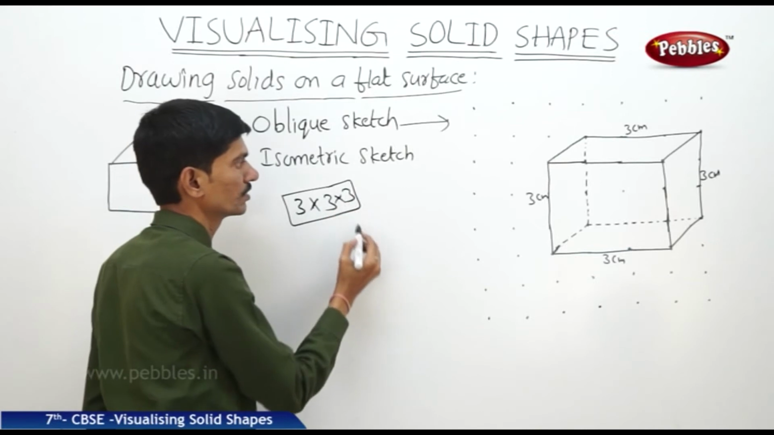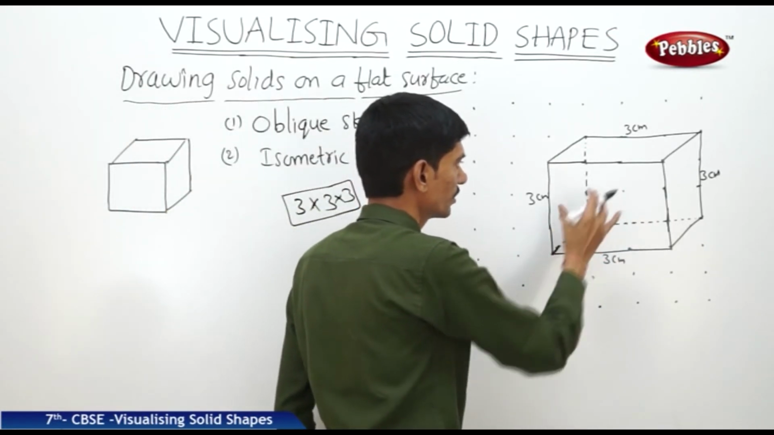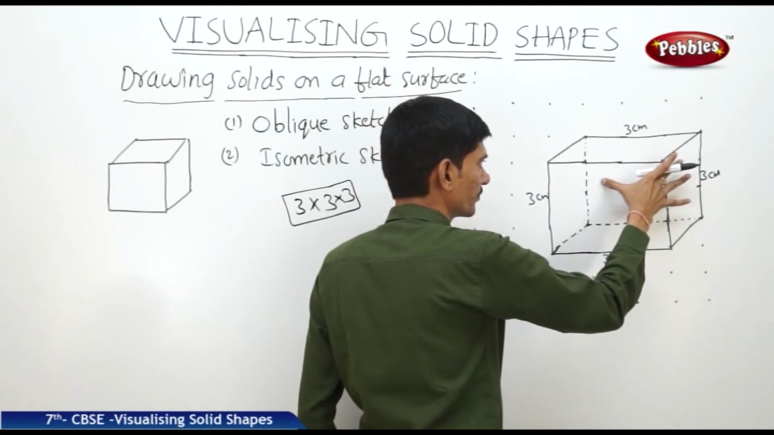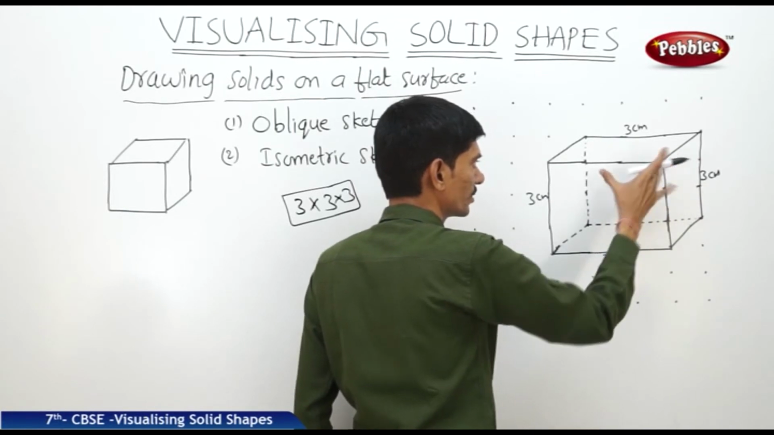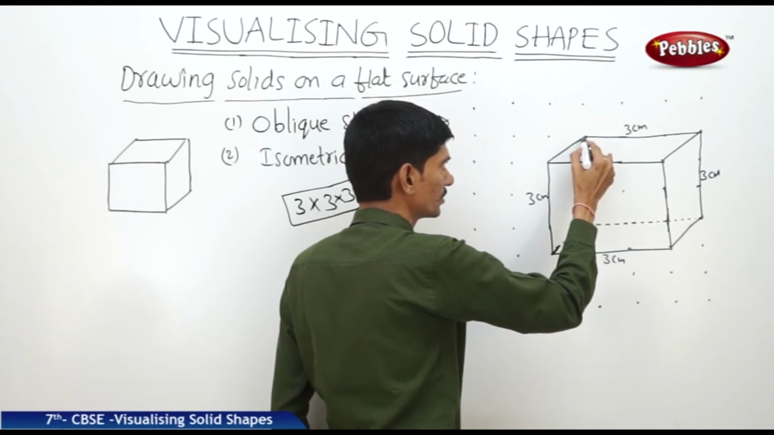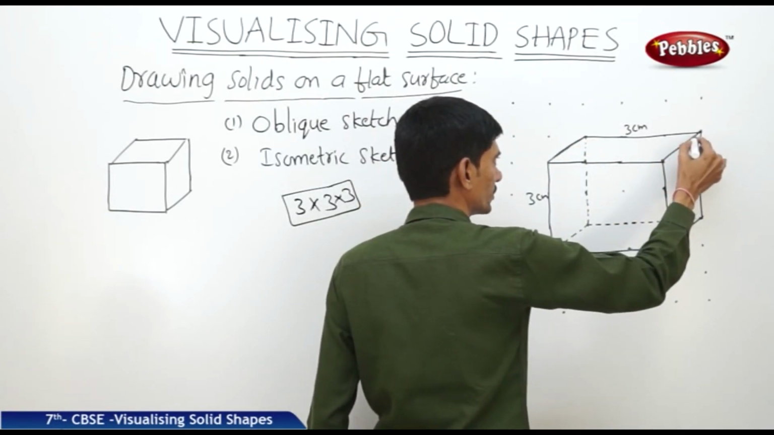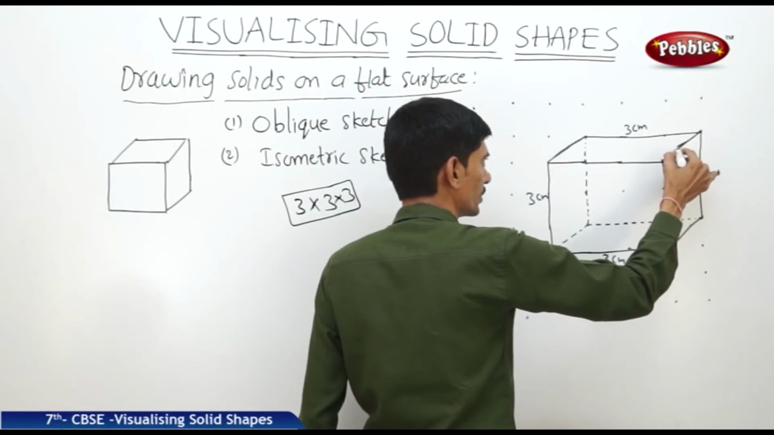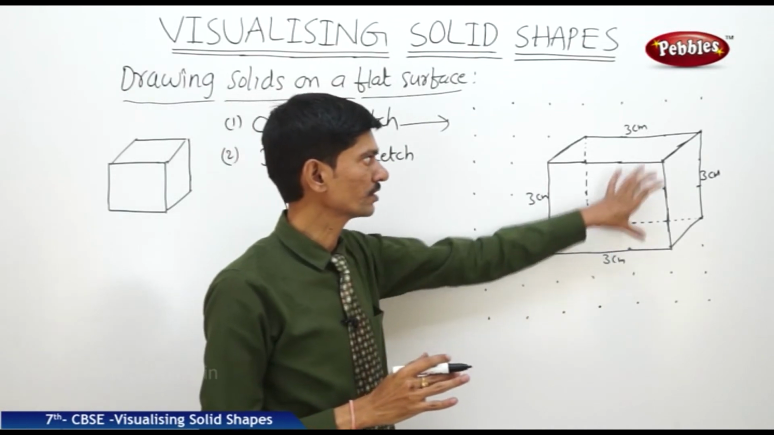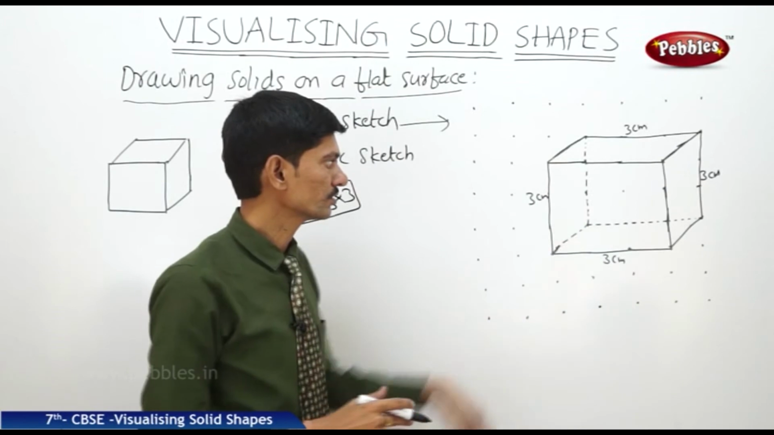of equal edge. But if you see the oblique sketch of the cube, all the front face and the hidden face are in the shape of a square. But if you see these edges, they are looking like only 1 centimeter. These are not in proportion to the actual cube. But even though we are able to identify this as the 3 by 3 cube,